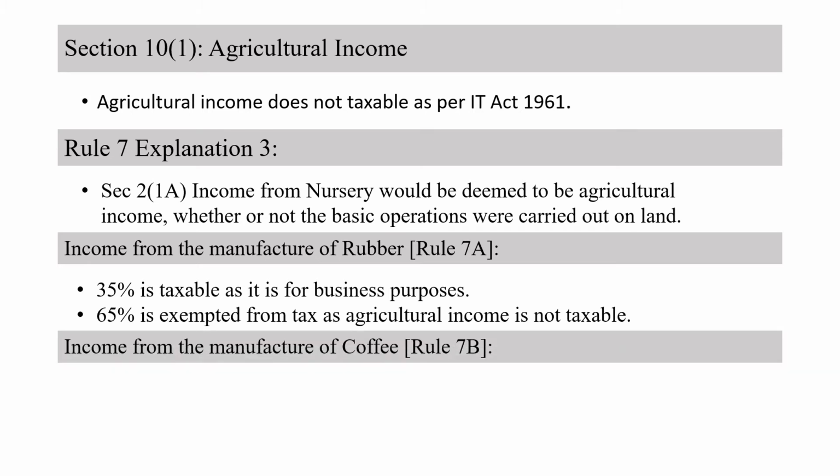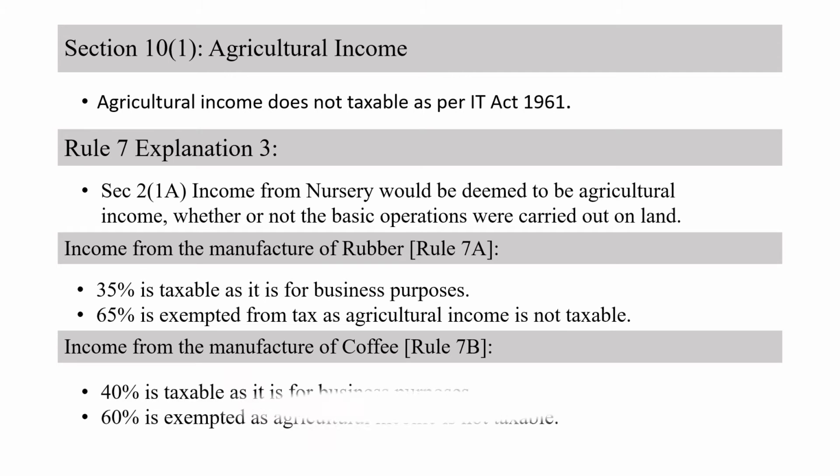Then next one, the income from manufacture of coffee. Then what about coffee? This one we will study under Rule 7B. See here, 40% is taxable because 40% of the production is used for business purpose. So 40% is taxable and the remaining 60% is exempted because we treat this as agricultural income.